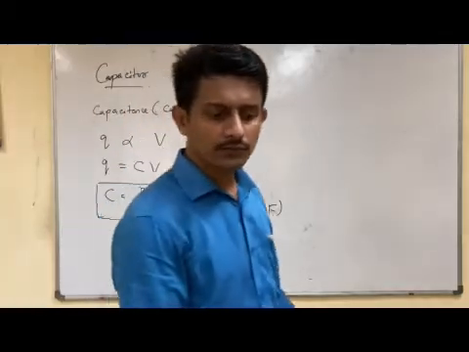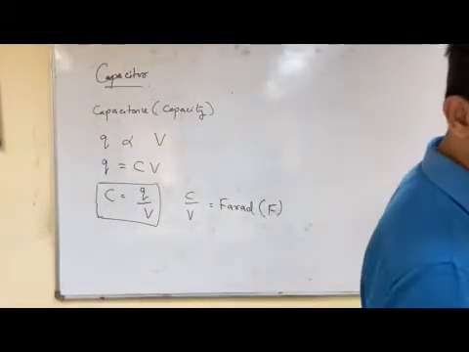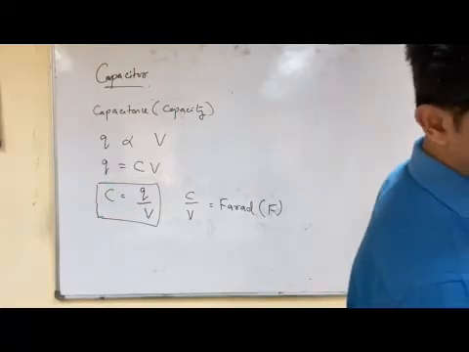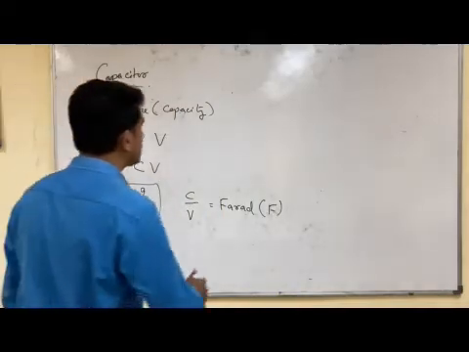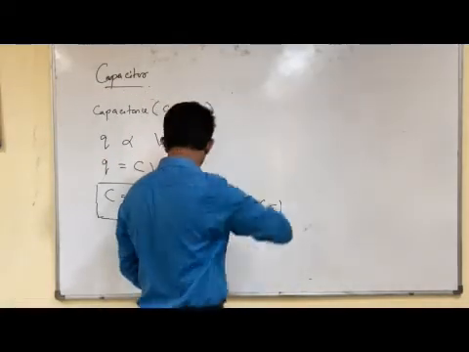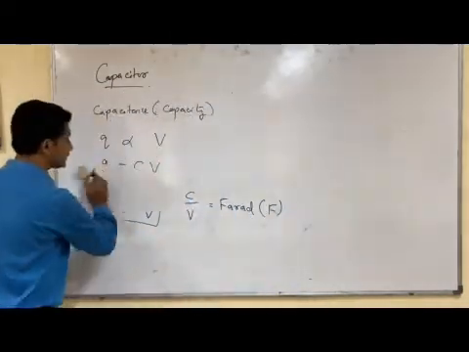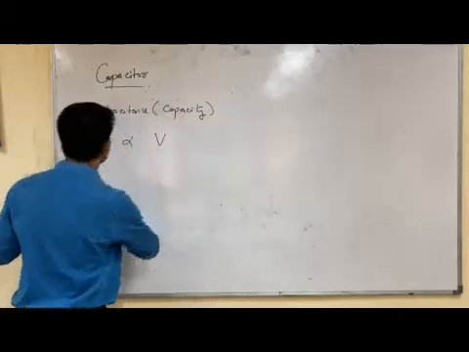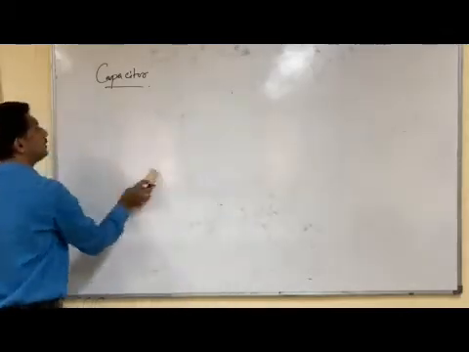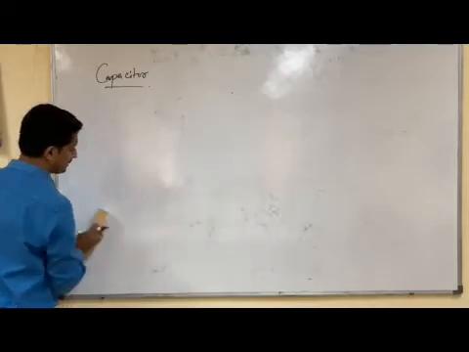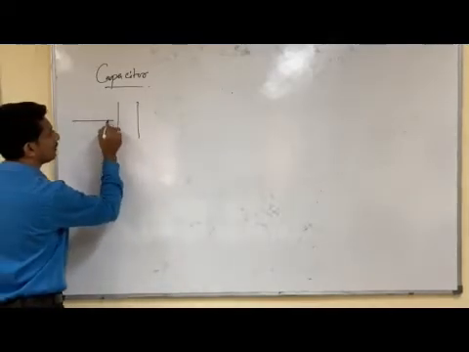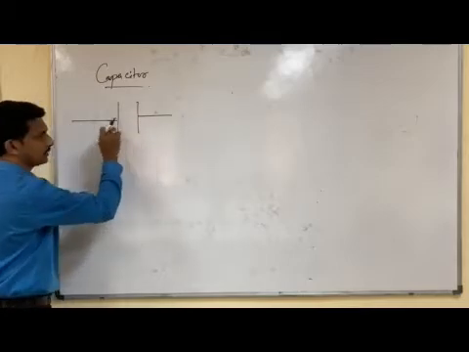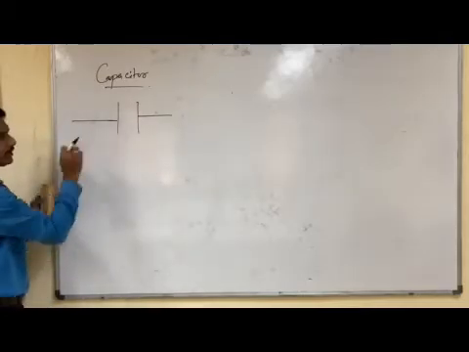So this is how we understand capacitance. Along with this, we can discuss the capacitance of a parallel plate capacitor. This is the way we represent the symbol of a capacitor. You can see that there are two parallel plates. This is the symbol of a capacitor.